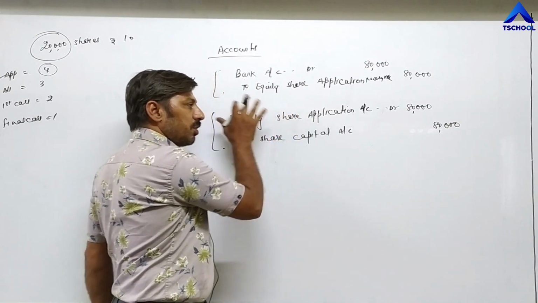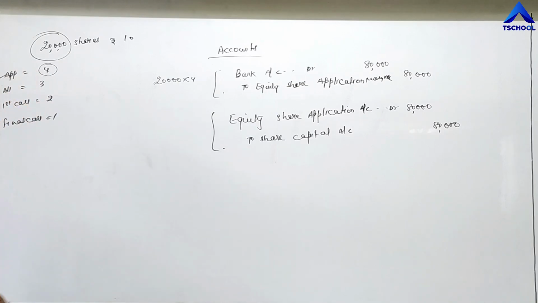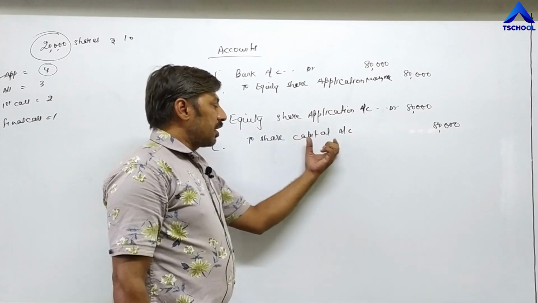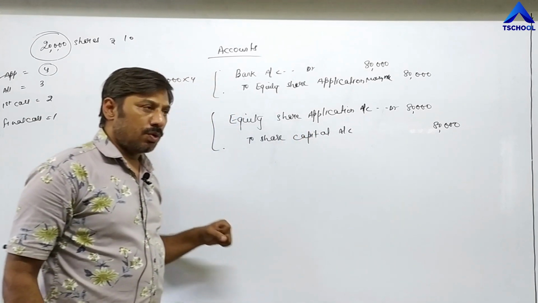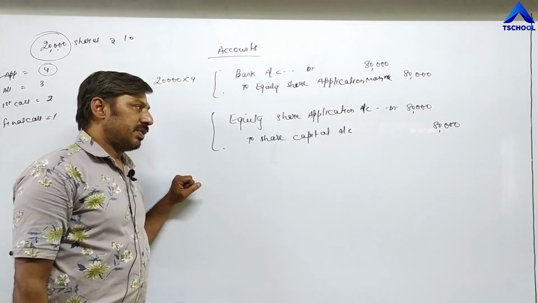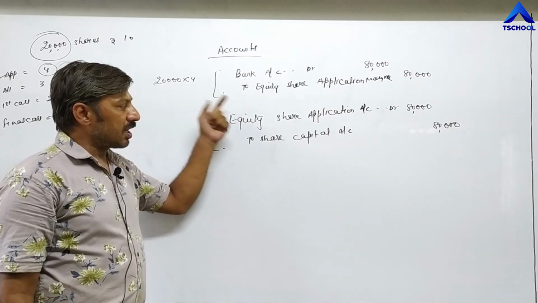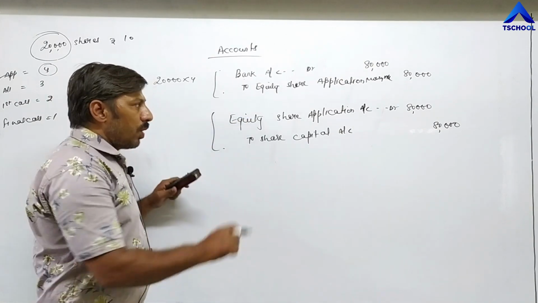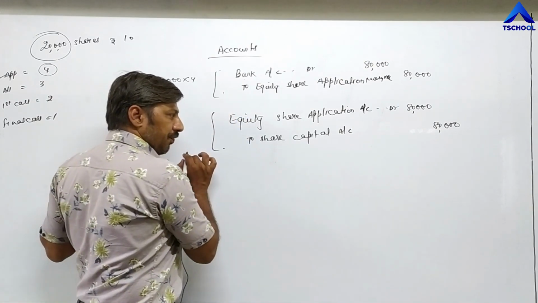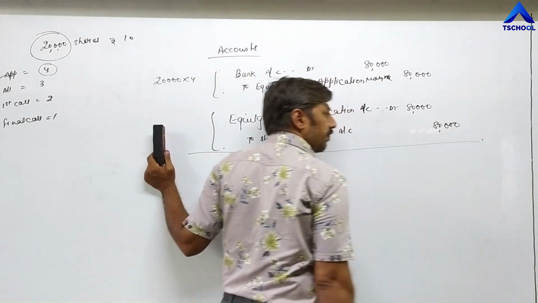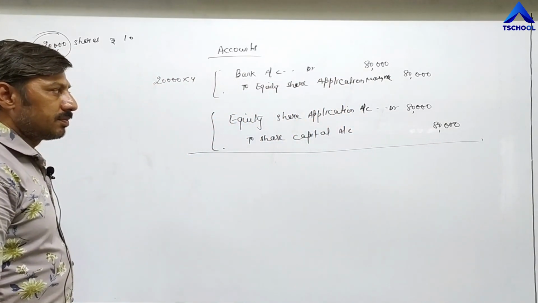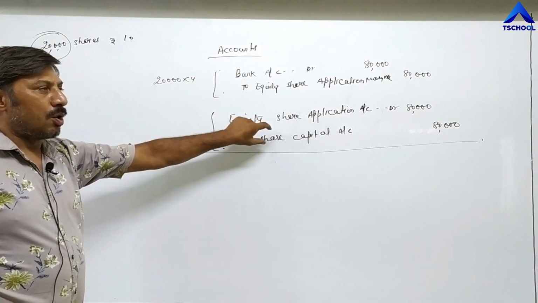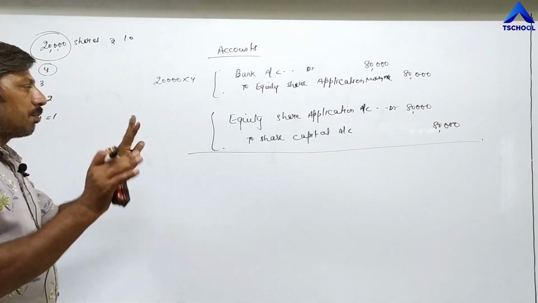All application, all installments will be transferred to share capital account. Means capital account is opened only for those investors who have been allotted shares. Their capital account will be opened and their money will be transferred in their capital account. The first installment is completed. Now once application money is transferred in capital account, the story of first installment is completed.